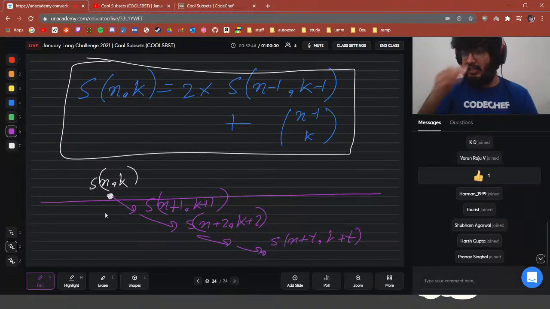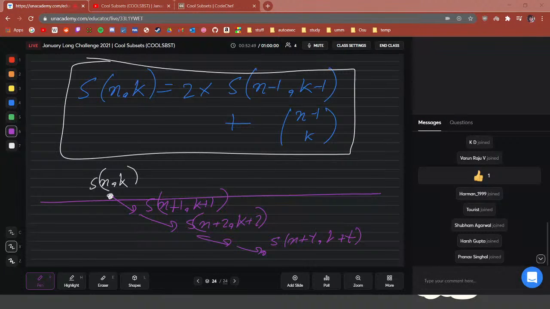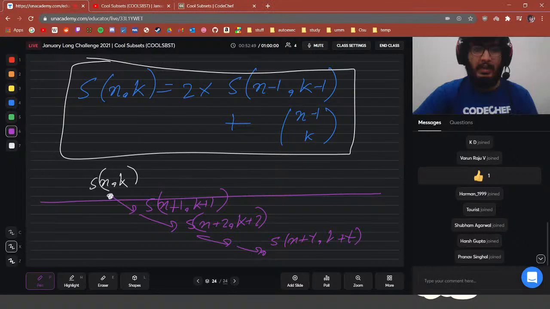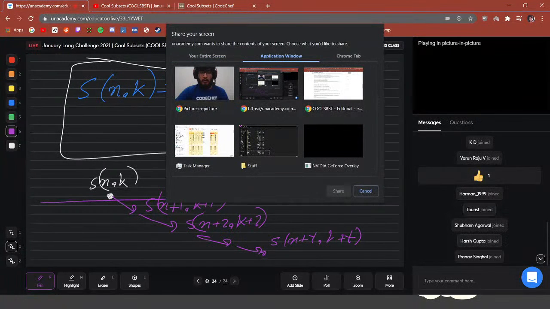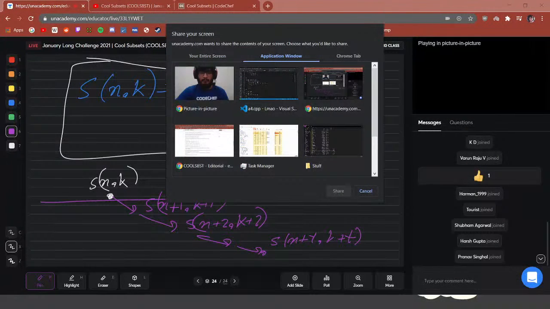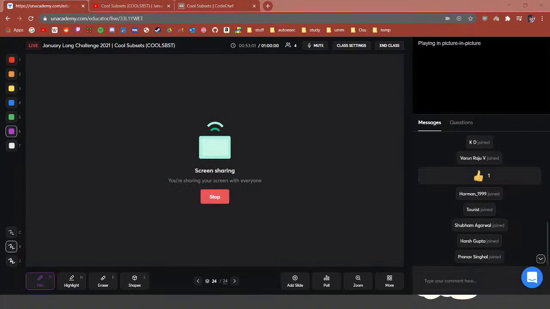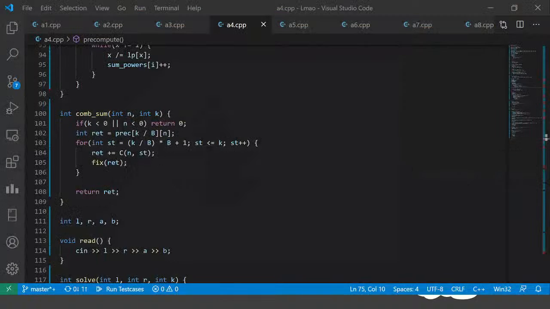So let me share a code. This code is not mine. This is a code of Radoslav Medetro. So let me share my screen onto my code editor. I have shared it on Unacademy. Let me just share it on YouTube as well. So let me put another window capture here. Create new. It would be sharing the Visual Studio Code.